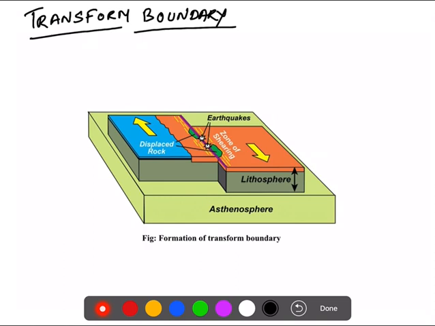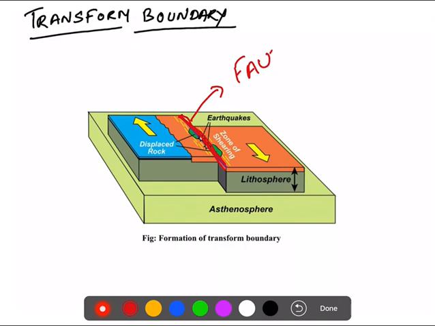Okay, so what's a transform boundary? A transform boundary is formed when two plates are moving past each other in opposite directions and they are sliding against each other. Okay, and the boundary that is formed because of this movement is called your transform boundary. It's called a transform boundary, and they take place